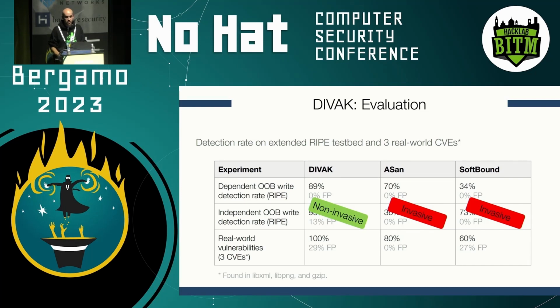And this non-invasiveness allows us to obtain actionable and faithful insights about the data structures affected by out-of-bound writes, which is very useful for security analysts to understand and assess the severity of this kind of vulnerability, and potentially could be very useful for other automated pipelines that take these results and automate the patching process.